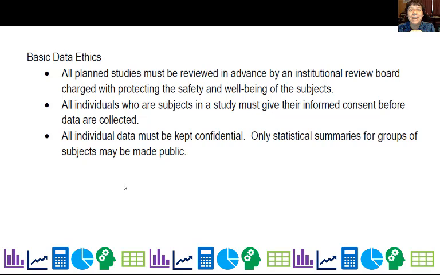All individual data must be kept confidential. So if I take data on you, I cannot share what your scores were on the AP district assessment. I can only do statistical summaries for groups. So we don't share private data. And that's a quick overview on using studies wisely.